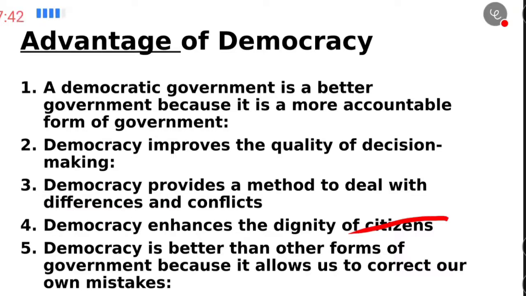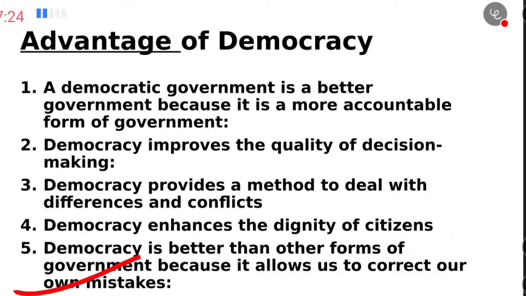Democracy also enhances the dignity of the citizen. Yes, by giving different rights to the citizens, it enhances their dignity. If it is a king's rule or any other rule, the citizens don't get many rights. The fifth one is that democracy is better than any other form of government because it allows us to correct our mistakes.